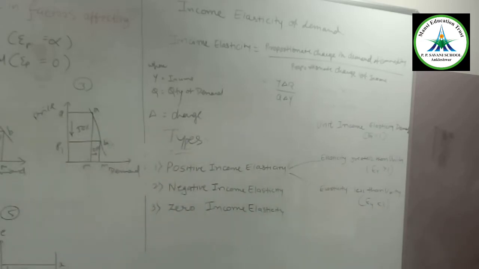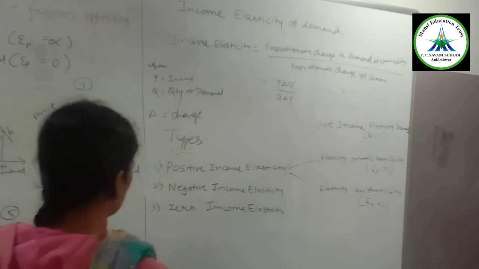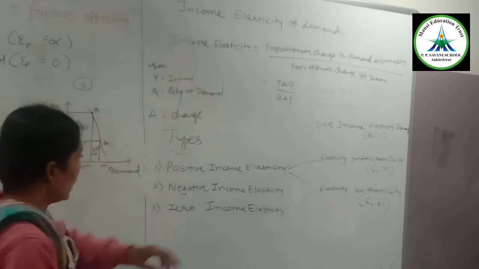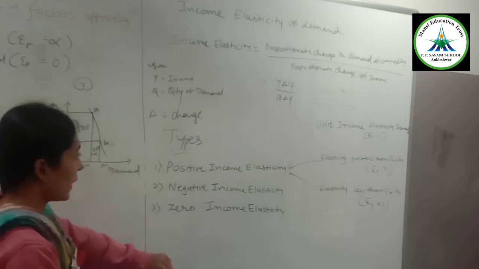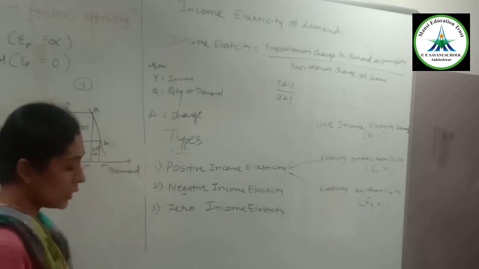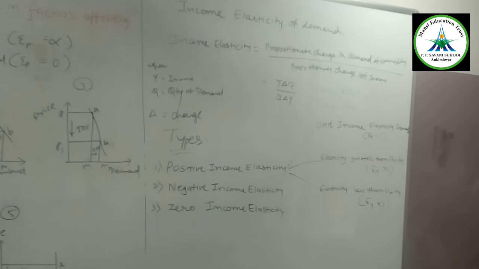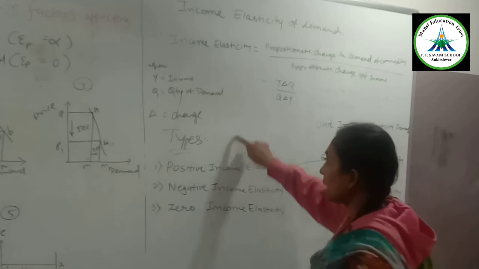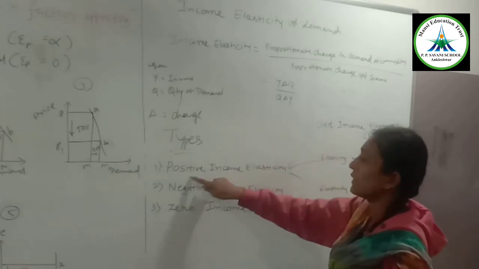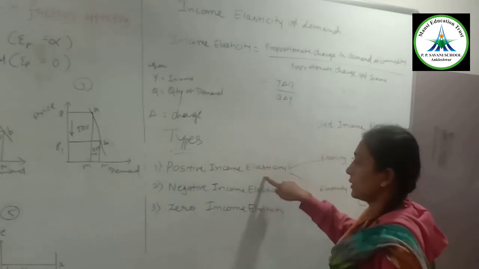Okay. Now we are moving on to the types of income elasticity. There are 3 types of income elasticity: positive income elasticity, negative income elasticity, and zero income elasticity. When there is an increase in demand with an increase in income, that is positive income elasticity.